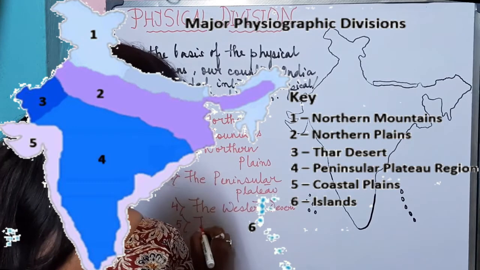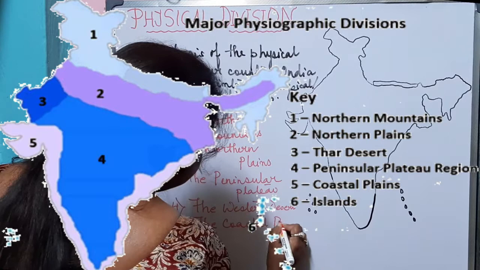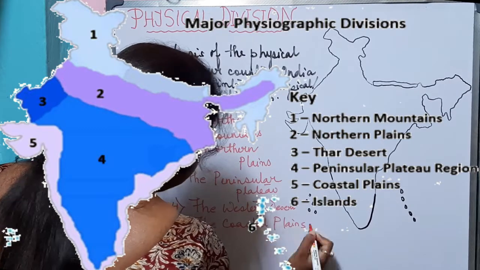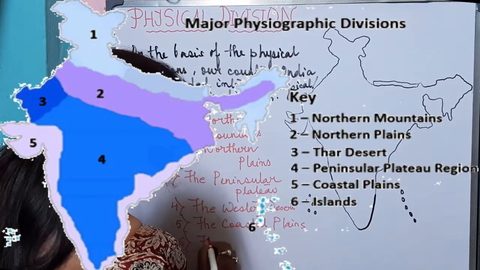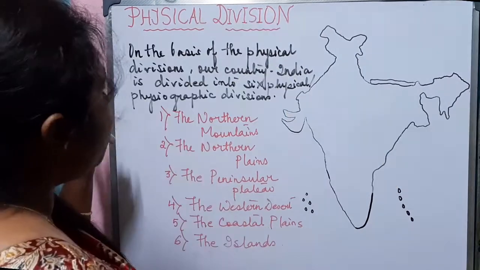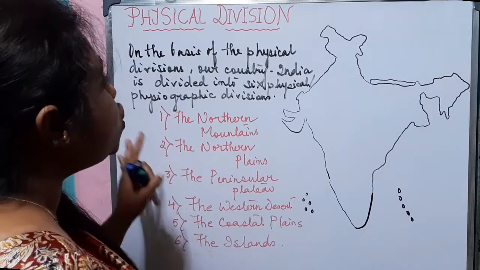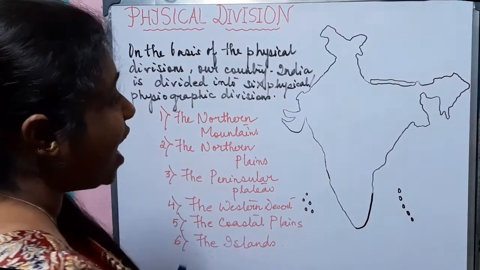Number 5, the coastal plains. And number 6, the islands. So we can see that these are the 6 physical divisions into which our country India is divided.